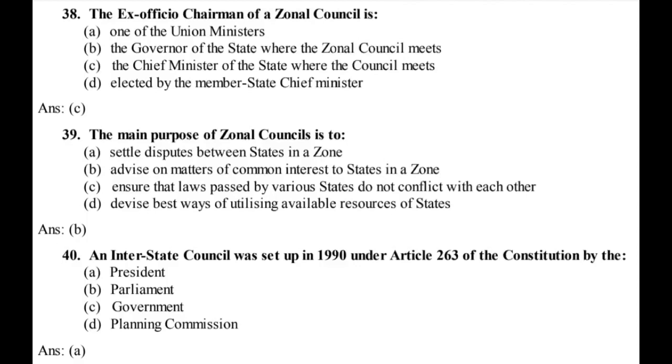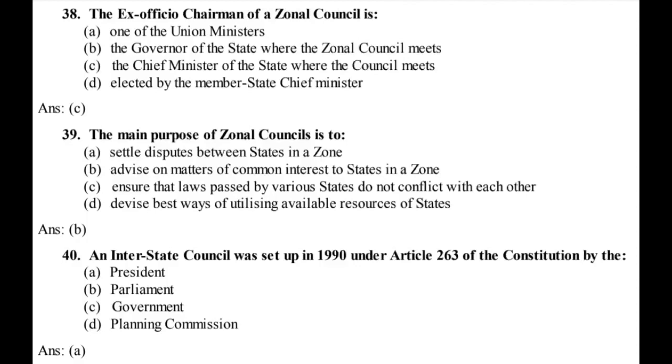Settle disputes between states in a zone. B. Advise on matters of common interest to states in a zone. C. Ensure that laws passed by various states do not conflict with each other. D. Devise best ways of utilizing available resources of states. Ans. B. 40. An interstate council was set up in 1990 under Article 263 of the Constitution by the A.